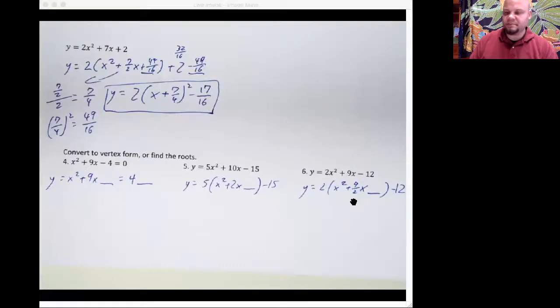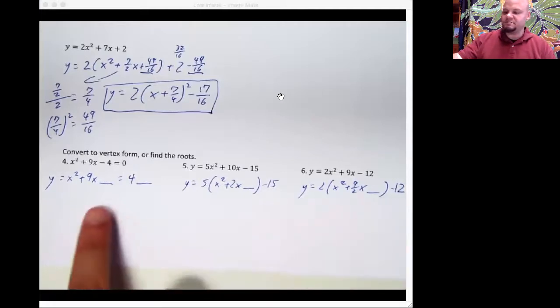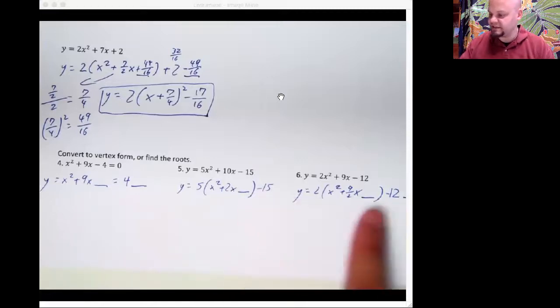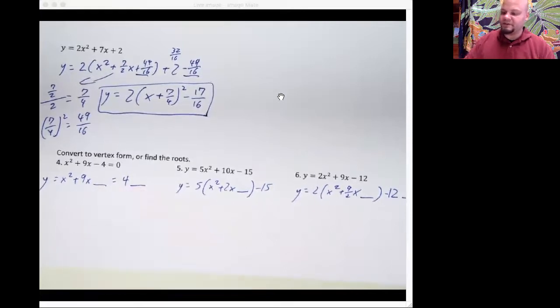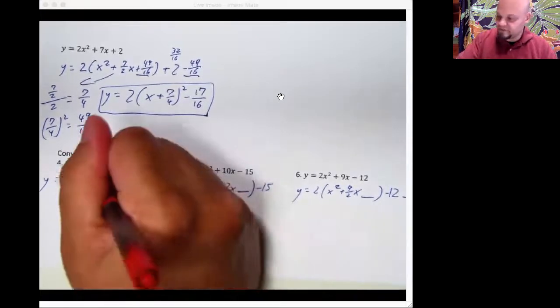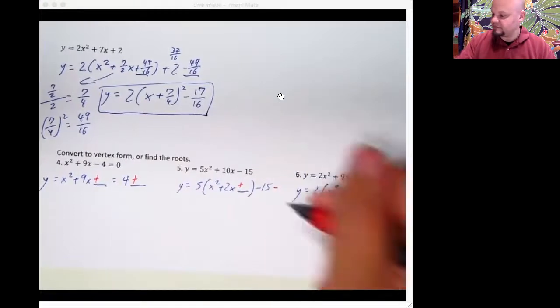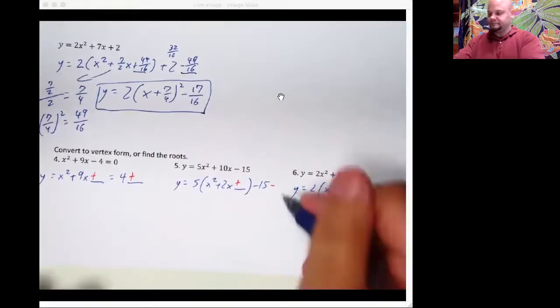A little bit of setup there for you. If you're looking for first steps on any of these, these should be your first steps. You're factoring out for these two guys, you're just moving the 4 over and setting up for here. Notice how my sign changed here because I moved it over to the other side for the 4. But on this one, these are both going to be pluses. This will be a plus and a minus. And this will be a plus and a minus. Oh, I forgot my little line.